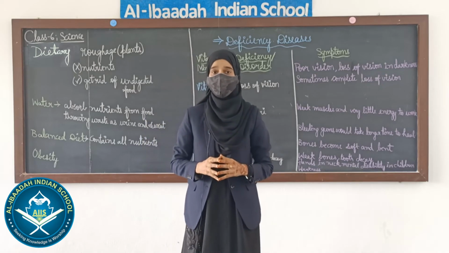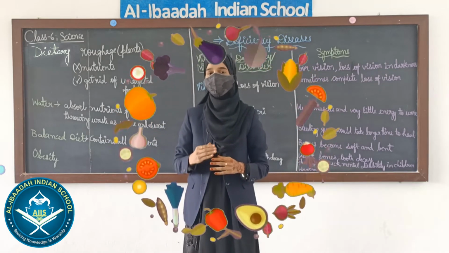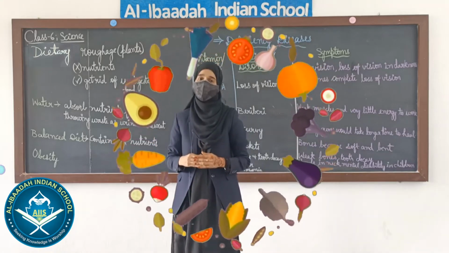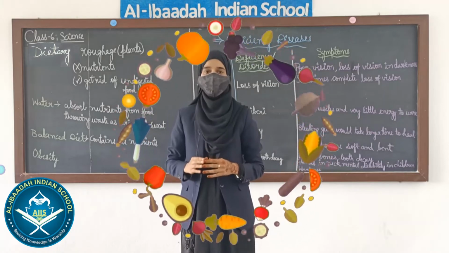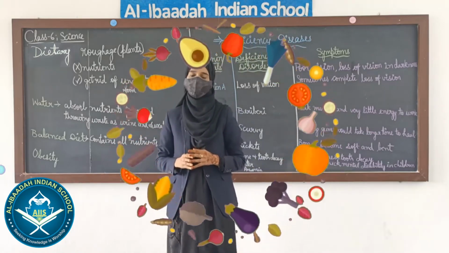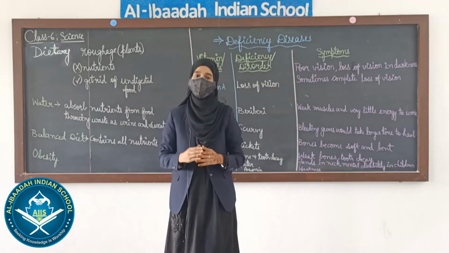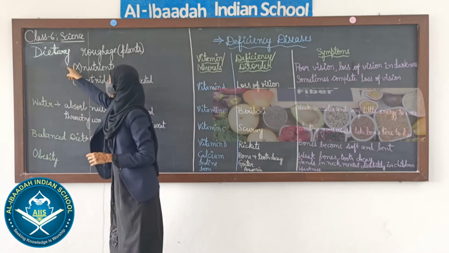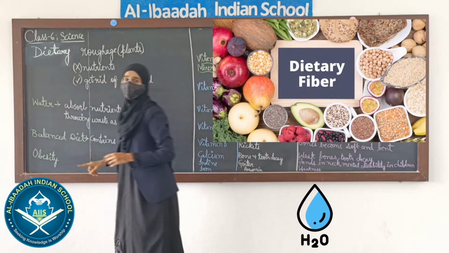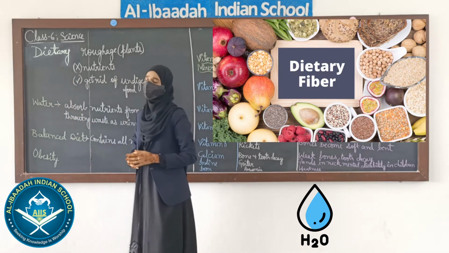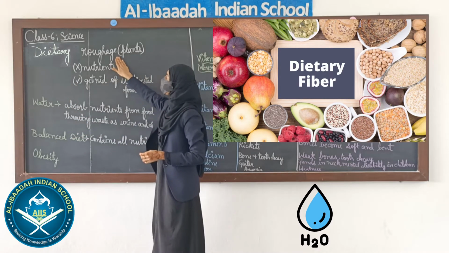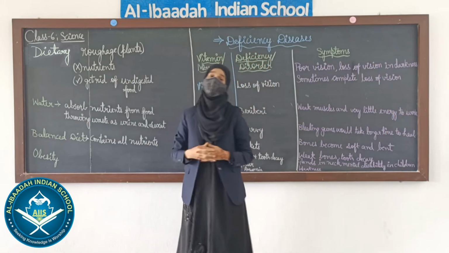So students, as I told you, the food which we intake has certain components like carbohydrates, proteins, fats, vitamins and minerals. Along with that, it also contains dietary fiber and water. Okay. So what do you mean by dietary fiber? Dietary fiber means roughage, and roughage we get from plants.